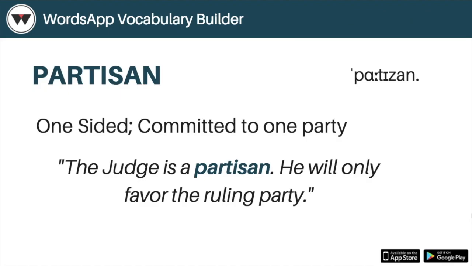So this is partisan. As you can see, partisan means being one-sided, being partial. As a sample sentence, we can see the judge is a partisan. He will only favor the ruling party.